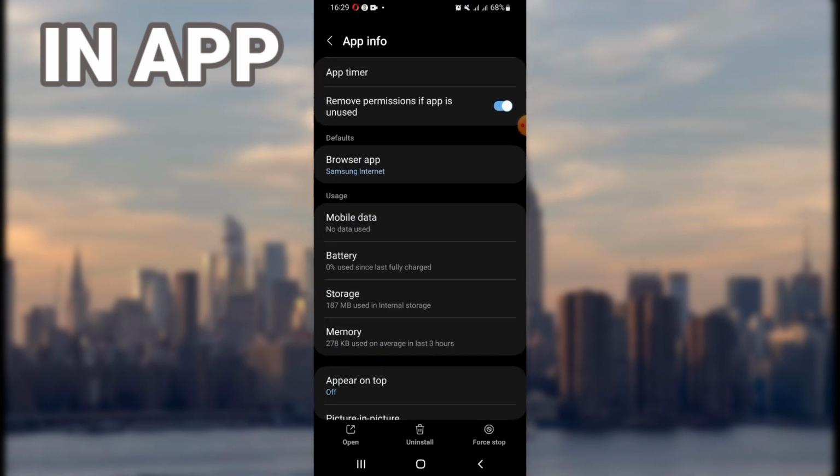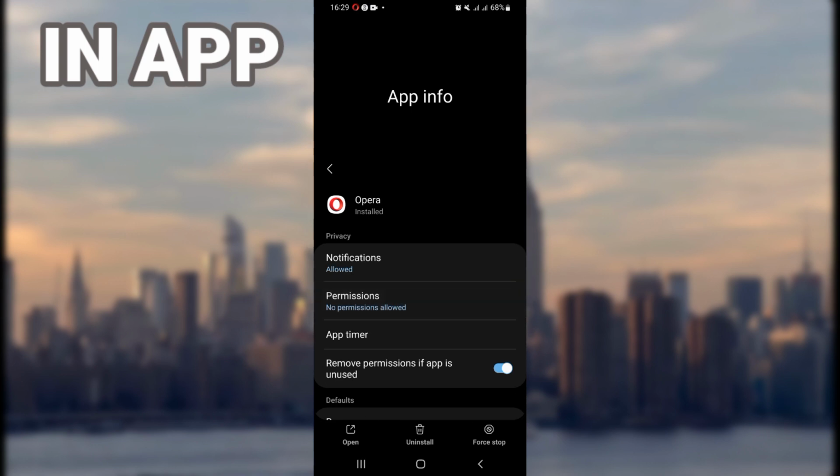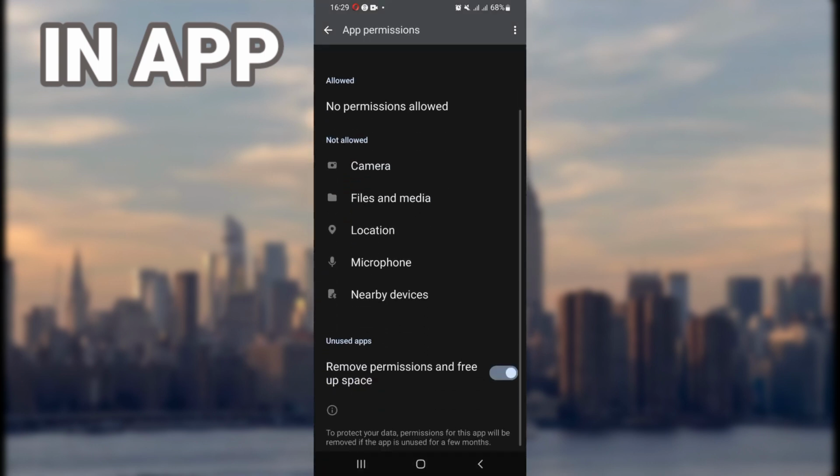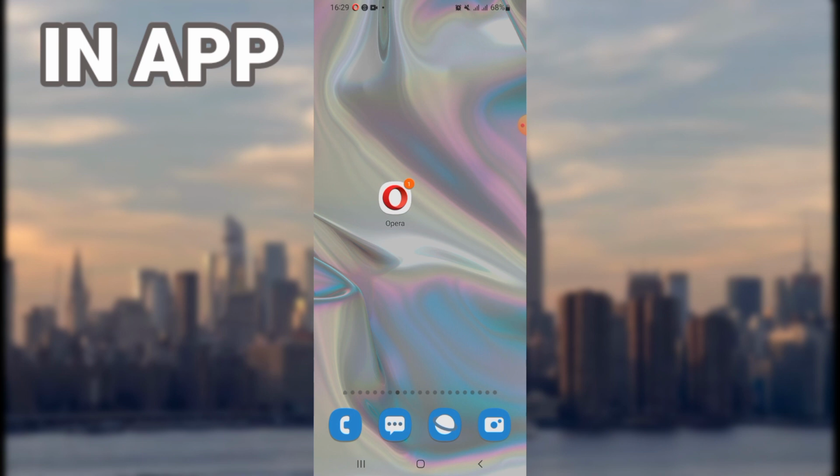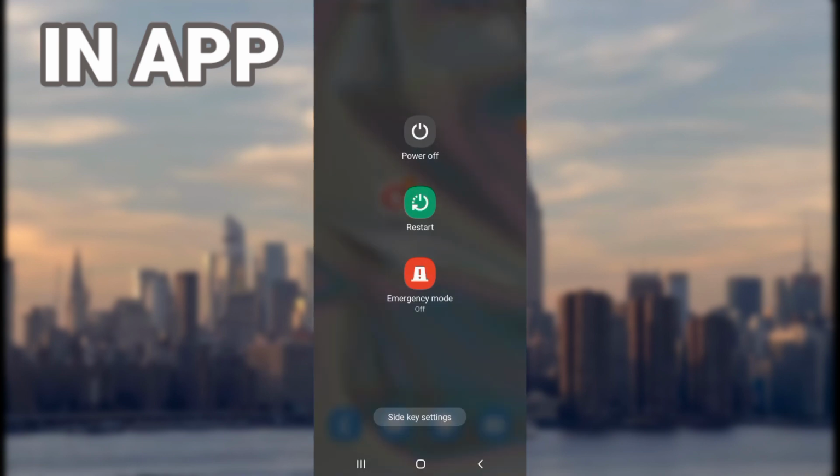Directly here guys, come to permission. Give permission to all of these options as you can see here. Right now, restart your phone and after that you're gonna see that your problems has been solved.